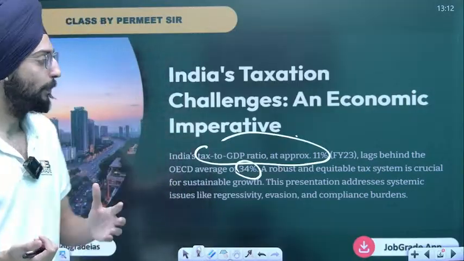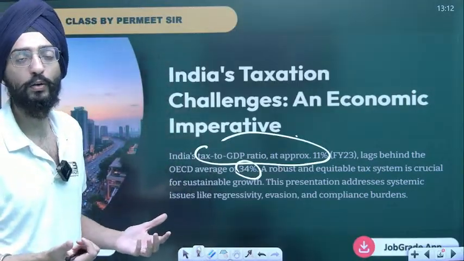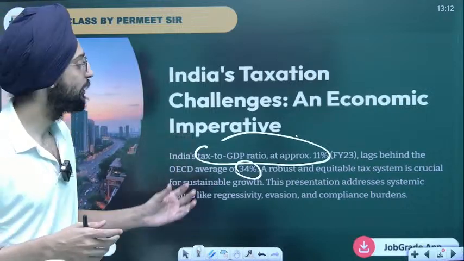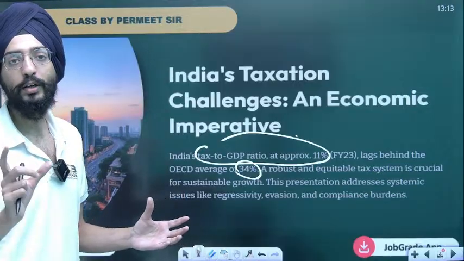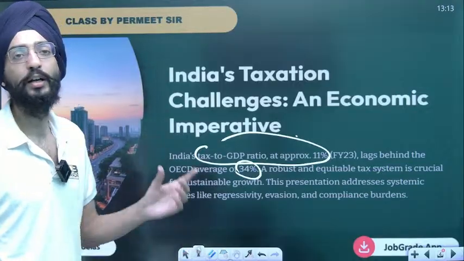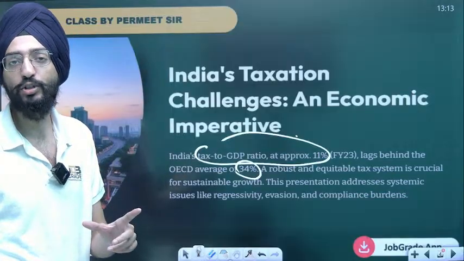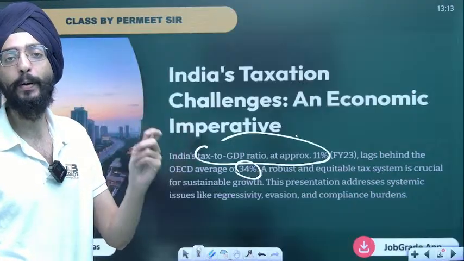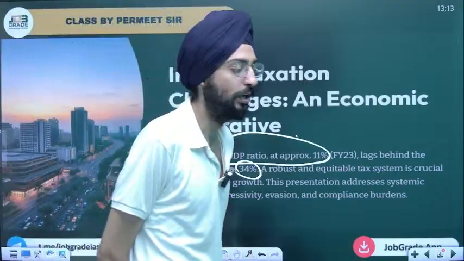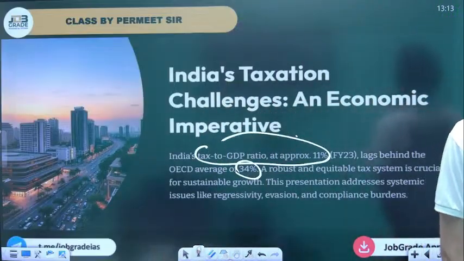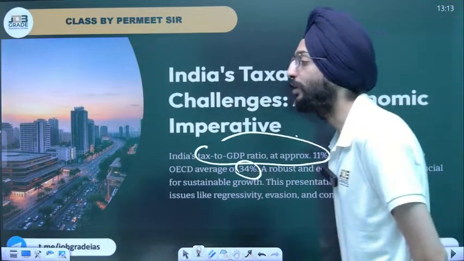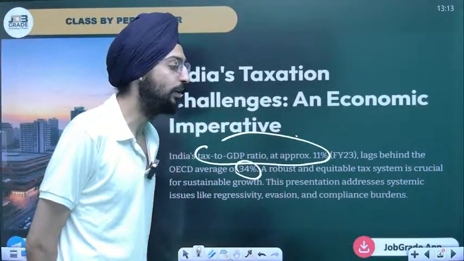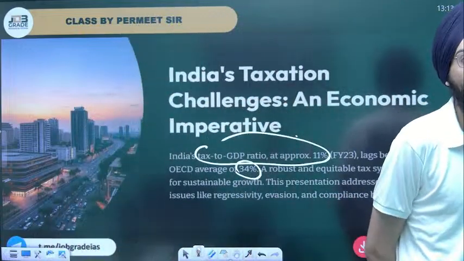That's 28%. But trust me, the government is not getting anything out of that, because the rich people know how to evade tax. They are not getting any tax revenue from the rich people. As a result, they are imposing heavy taxation through indirect taxes, including GST, which imposes the ultimate burden on the middle class and the working class. That's why you have seen a lot of backlash and outrage on social media against the finance minister, Nirmala Sitharaman. I hope you got these points.